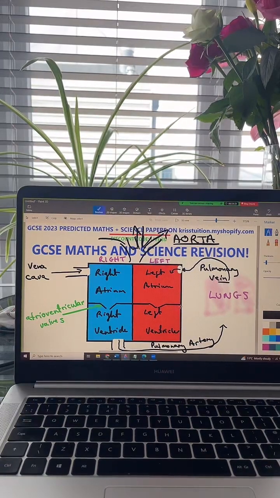The left side of the heart has much thicker walls. And you've got to think about why that is, you've got to think about where the left side of the heart is pumping the blood. Okay, so the right side of the heart, this side, the blue side, that was pumping blood to the lungs. The lungs are in close proximity to the heart, aren't they? The heart's in between both lungs.